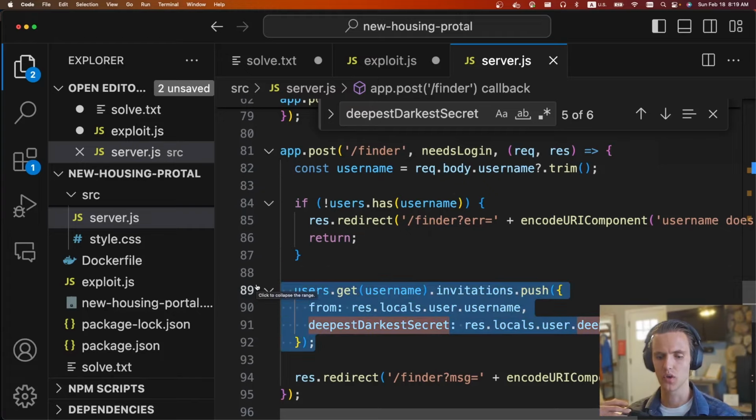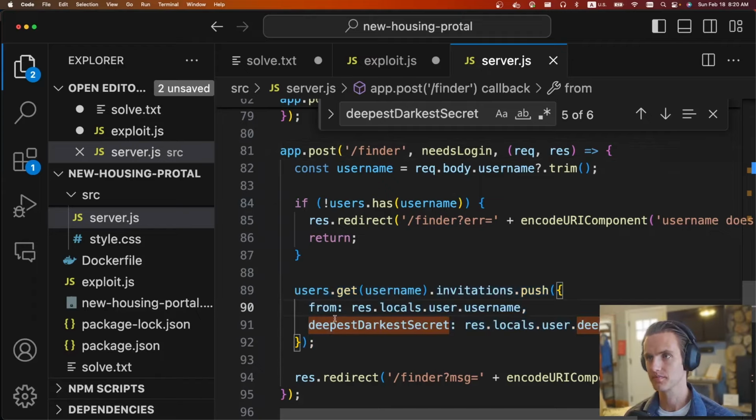So what's going to happen is when you request to be someone's roommate, you say who you are, and you also say your deepest darkest secret. And so the goal of this challenge is to get an XSS as Sammy, such that Sammy will request to be our roommate, so that Sammy tells us their deepest darkest secret, and we get the flag. So just very standard XSS challenge where the XSS payload is calling this route as the Sammy user.